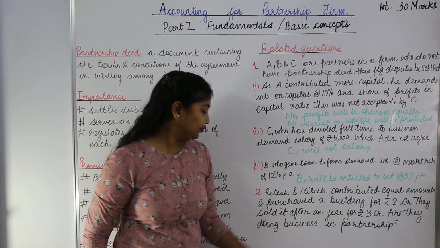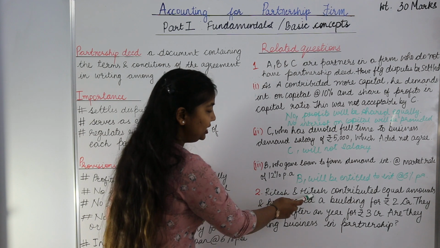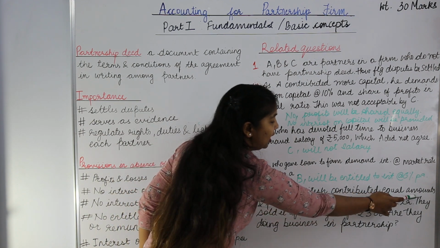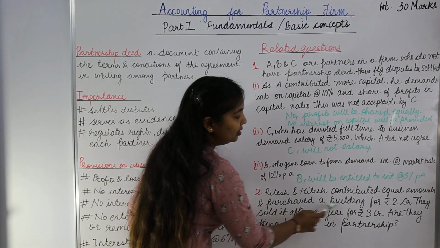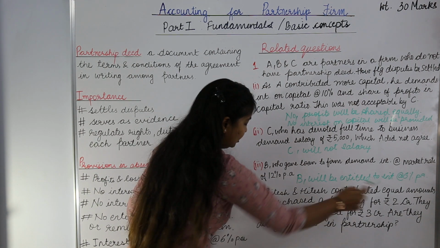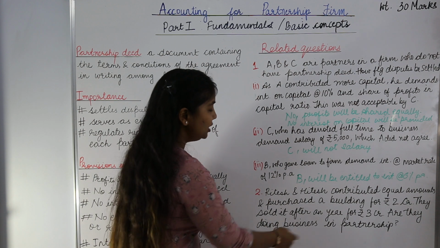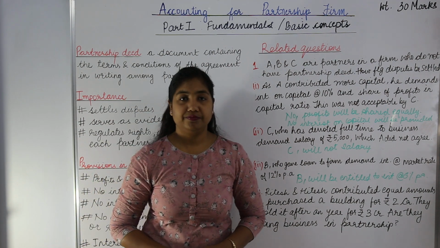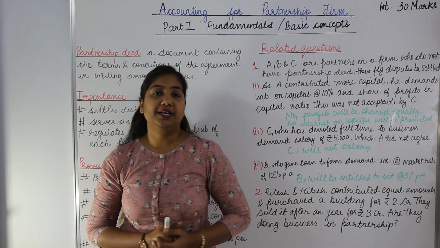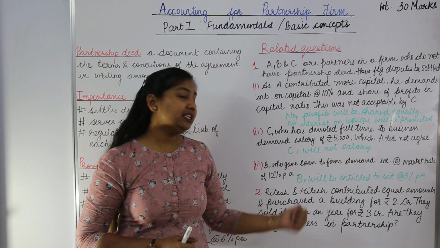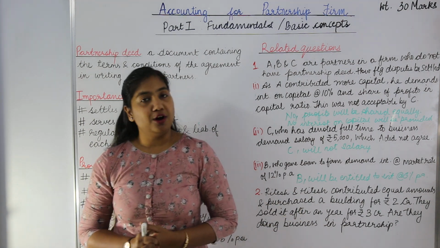Question number 2. Ritesh and Hitesh contributed equal amounts and purchased a building for rupees 2 crore. They sold it after a year for rupees 3 crores. Are they doing business in partnership? How will you identify whether the given case is partnership or not?